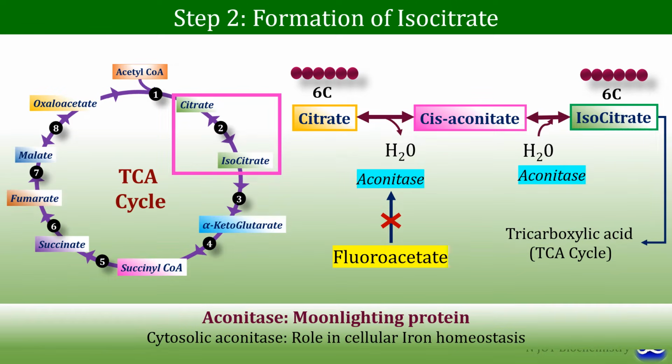This aconitase enzyme, which is involved in the second step of TCA cycle, is also known as a moonlighting protein. What is meant by moonlighting? Moonlighting refers to a protein with at least 2 unrelated, mechanistically different functions, and aconitase has 2 different functions. For example, it has a role in TCA cycle, as well as there is one more isoenzyme of aconitase, that is cytosolic aconitase, which has a role in cellular iron homeostasis, and that's why aconitase is referred to as a moonlighting protein.